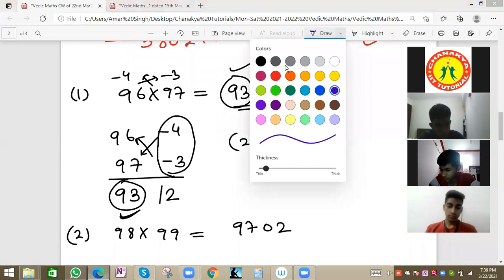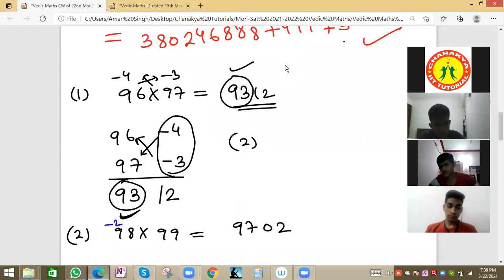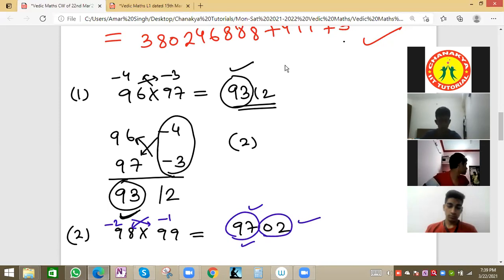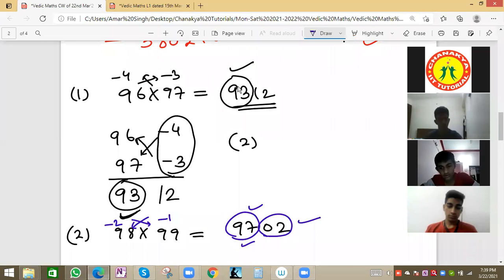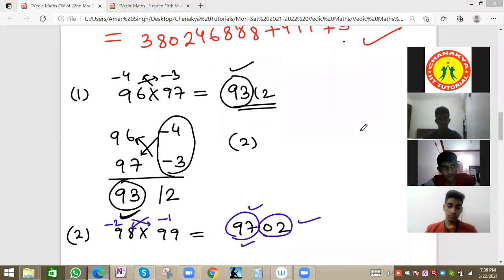9702, right, because here also we can write minus 2 and minus 1, as it is less than 100 by minus 2 and minus 1. We'll do cross: 98 minus 1, 97, and 99 minus 2, 97, the same should come for both cases. And 2 1s are 2, but we will not write the single digit, we'll write 02, because the product will be a 4-digit number, since we are multiplying two 2-digit numbers. 9702 is the right answer.